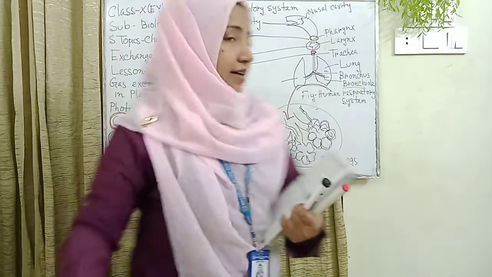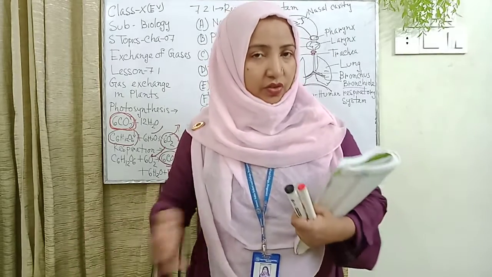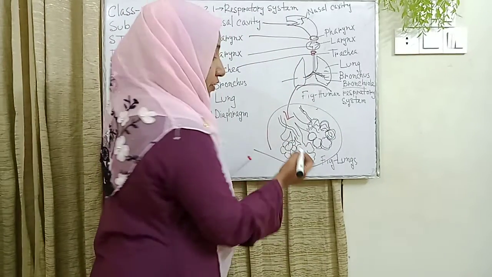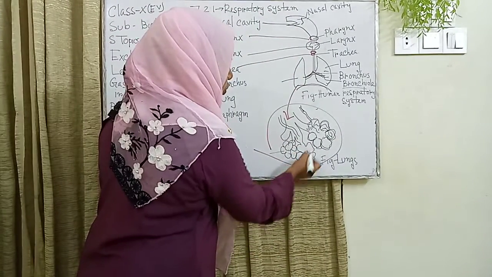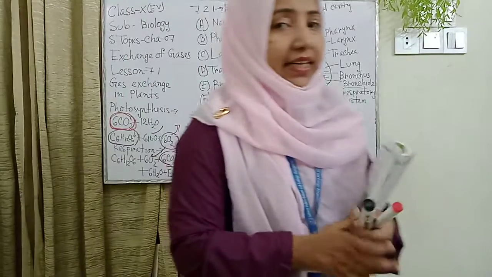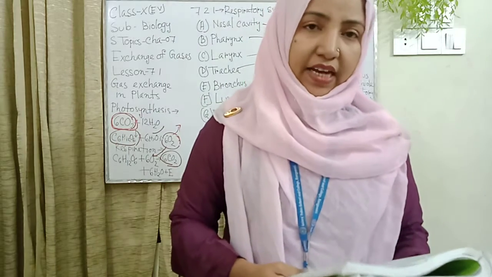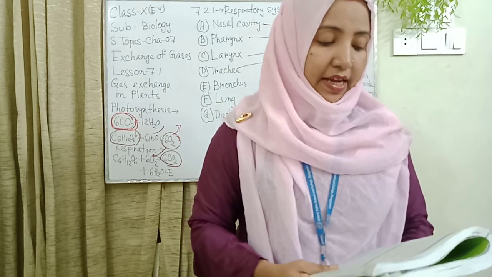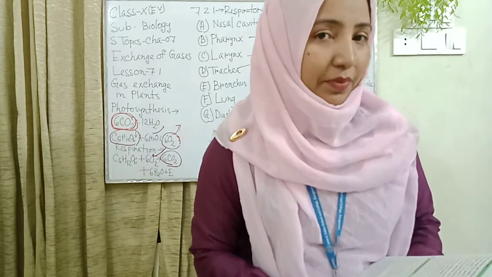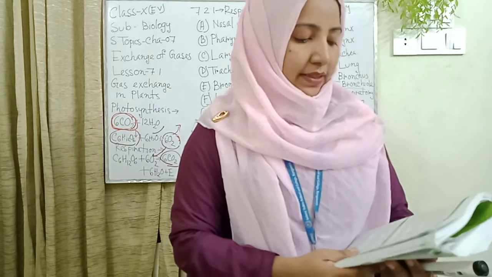Here I also draw the right lung. It has three lobes: one lobe, two lobes and three lobes. The left lung is divided into two lobes. The entire surface of the lung is covered by a double-layered membrane, which is the pleura.